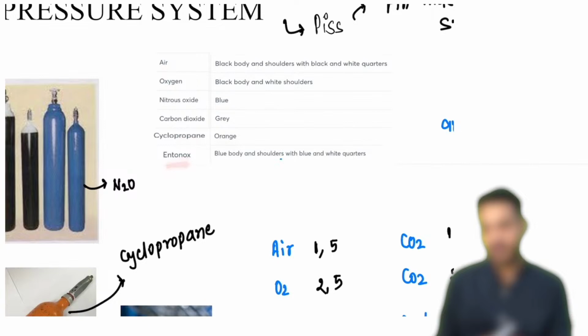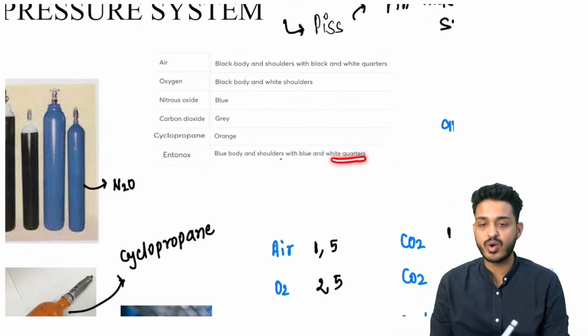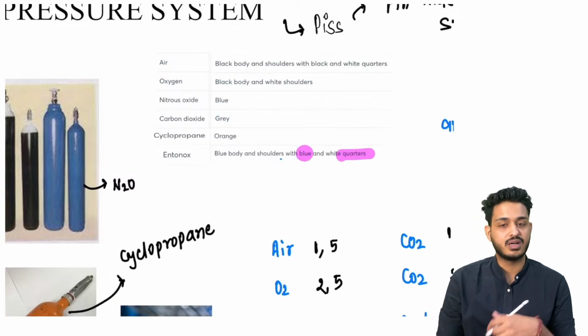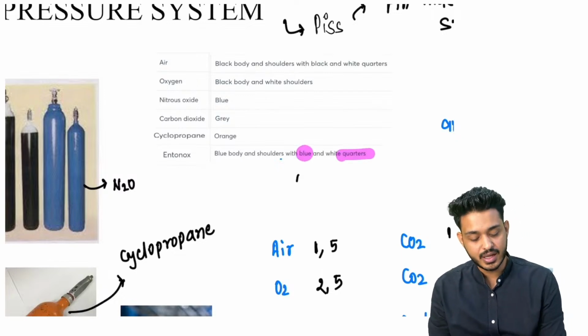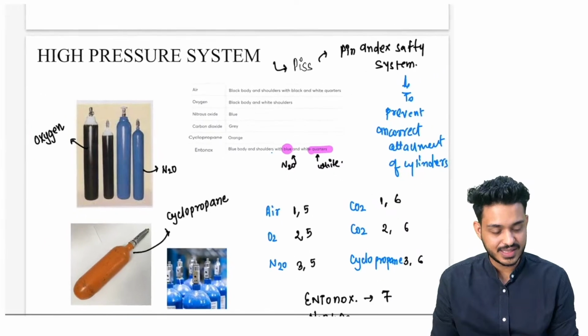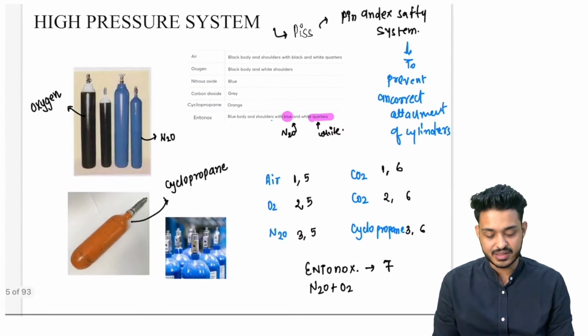And Entonox is a combination of N2O plus oxygen, so it will be having blue body and white quarters. It is a combination of oxygen plus nitrous oxide. So blue body is because of N2O, and oxygen is going to give you white shoulders. White quarters will be there, right. So these are the questions that can be asked in your examination, right.